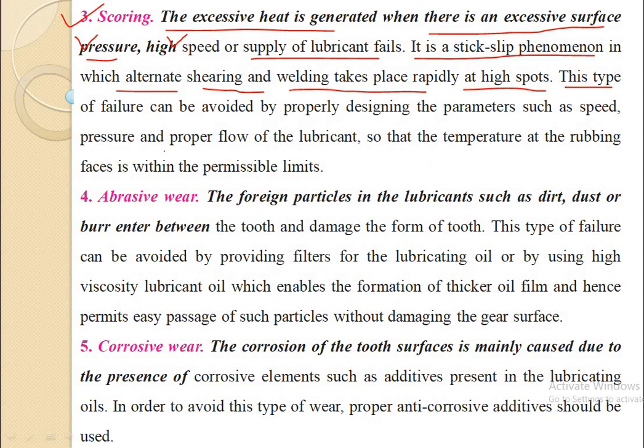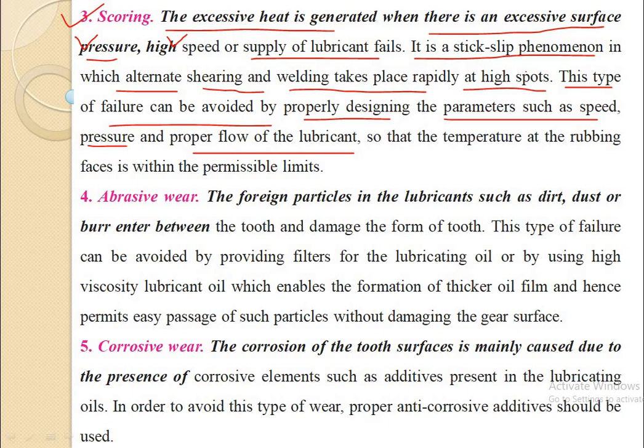This type of failure can be avoided by properly designing parameters such as speed, because the main causes are excessive pressure, speed, and lack of lubrication. We need to control these three parameters: speed, pressure, and proper flow of lubricant. If we control these, then we can control the generation of heat, and if we control the generation of heat, then we can control the formation of high spots.